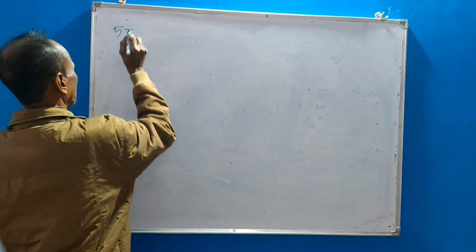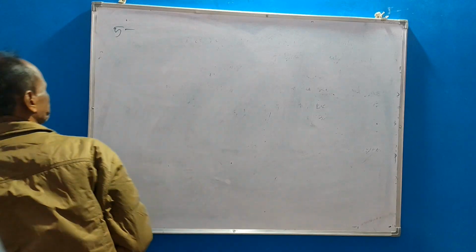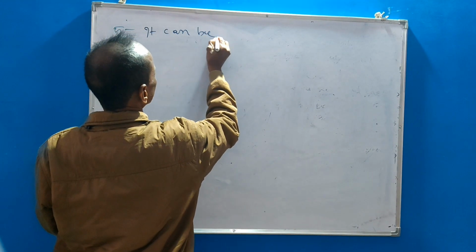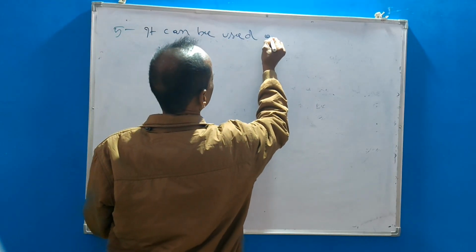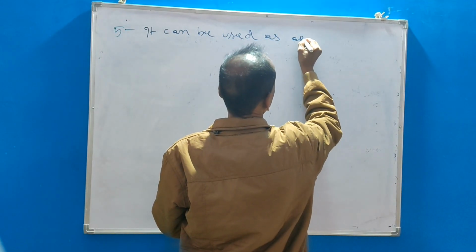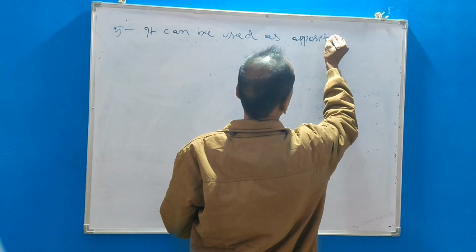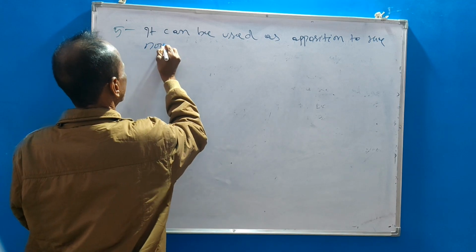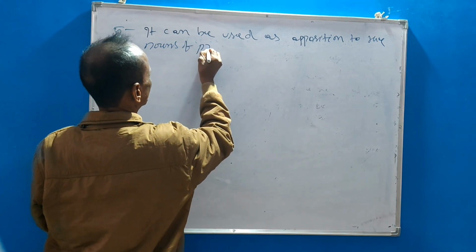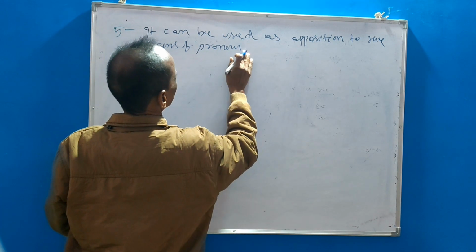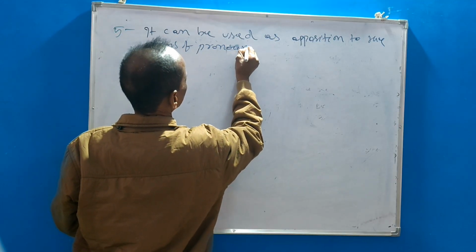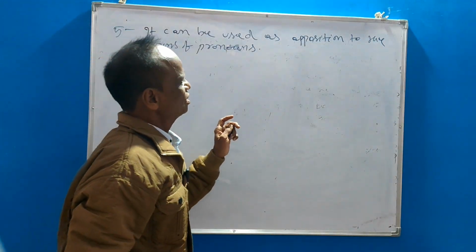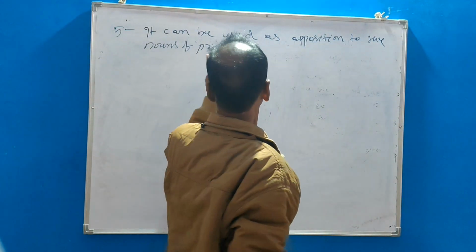Point 5. Function of noun clause. It can be used as apposition to the nouns or pronouns.